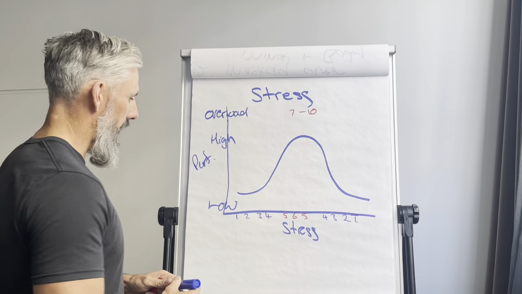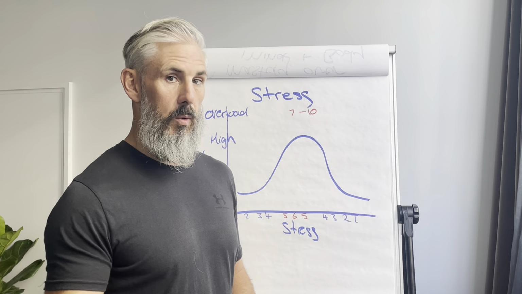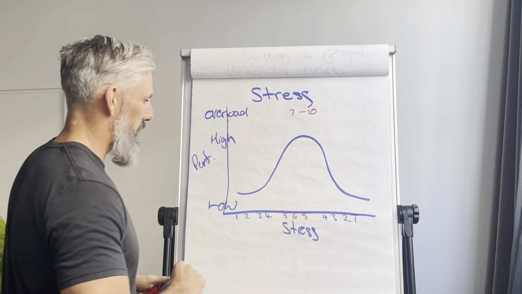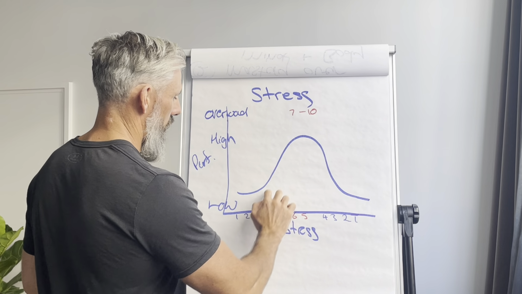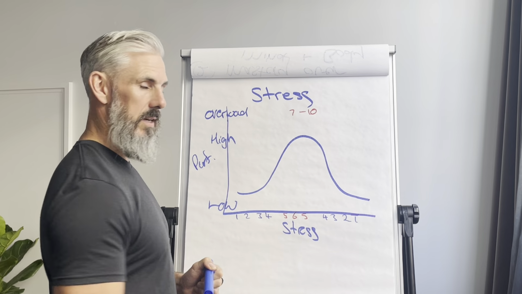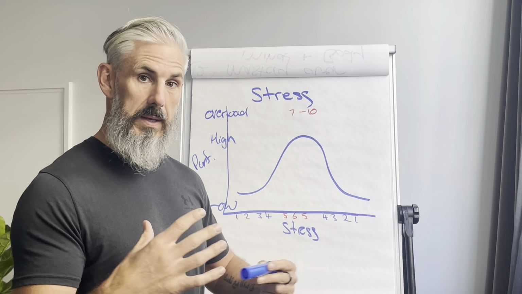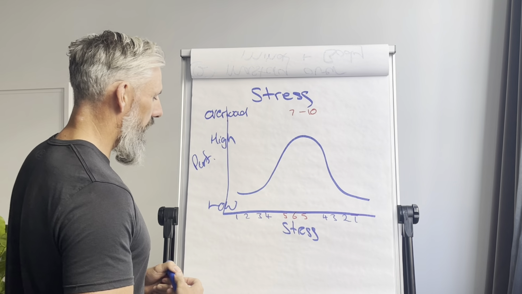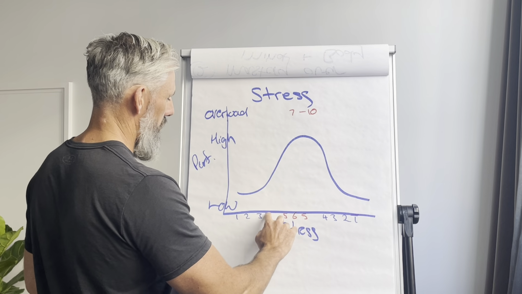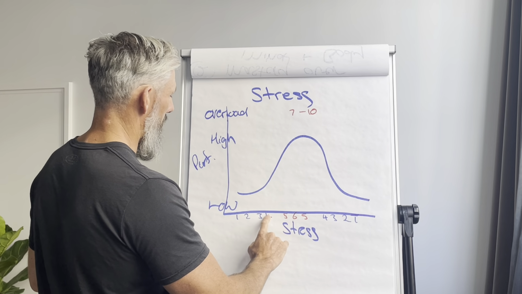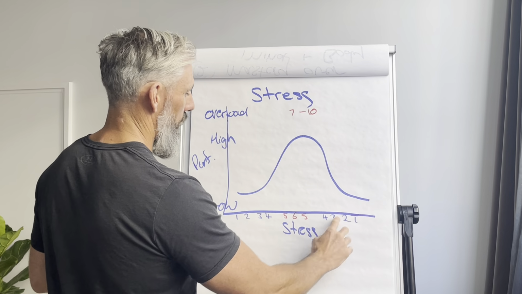Now, stress can come up. We've got this inverted U process, which is really similar to arousal and performance. It's based off the same thing, but we've just tweaked it a little bit to get a better understanding of where we sit within our stress levels. And we can start to use numbers and start to identify where we sit. So the idea here is that we've got 1, 2, 3, 4, and that's when we've got reasonably low levels of performance. And then 4, 3, 2, 1, again, we've got low levels of performance.